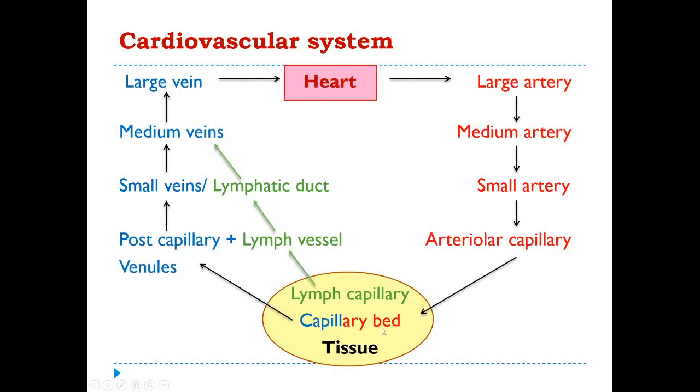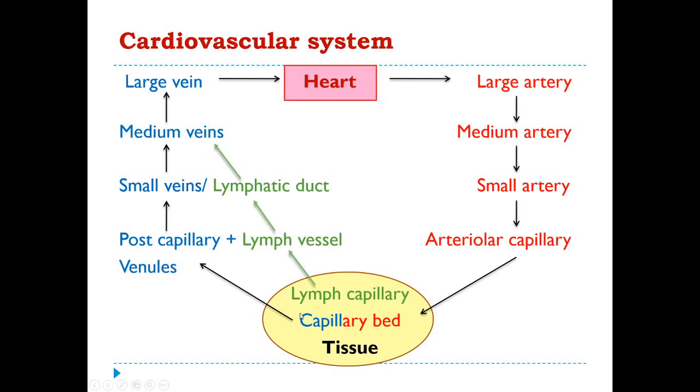at the capillary bed. After the exchange of oxygen and receiving the carbon dioxide from the tissue, that carbon dioxide containing blood will return back through the post-capillary venules. Then from the post-capillary venules, it will enter into the small veins. From the small veins, it will go to the medium-sized veins, and from the medium-sized veins, it will go into the larger veins. From the larger veins, it will go again into the heart. This is the systemic circulation, as we can understand.